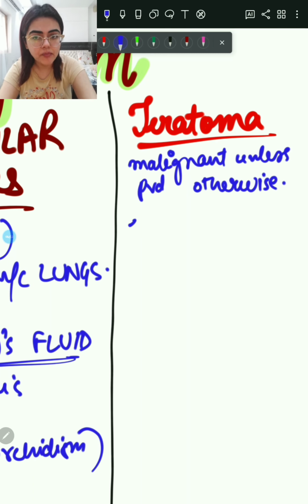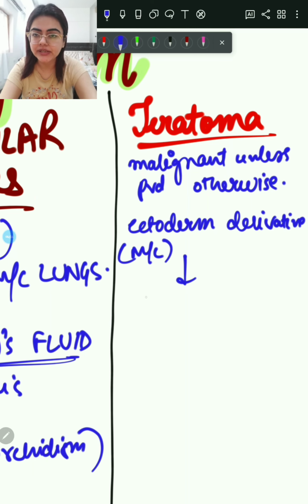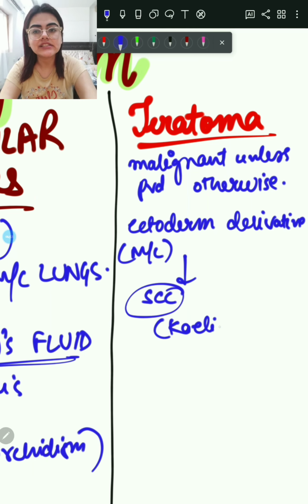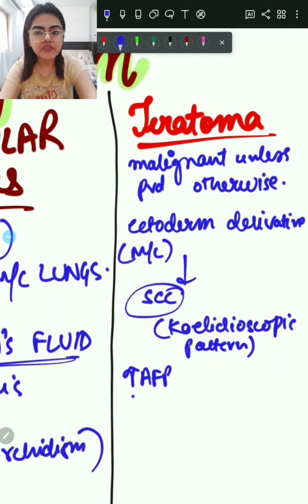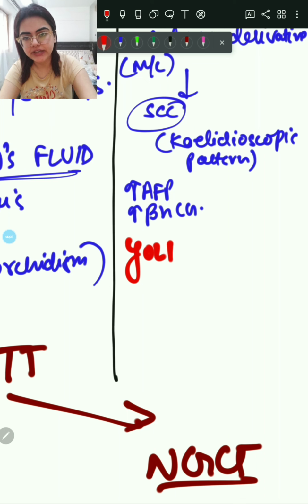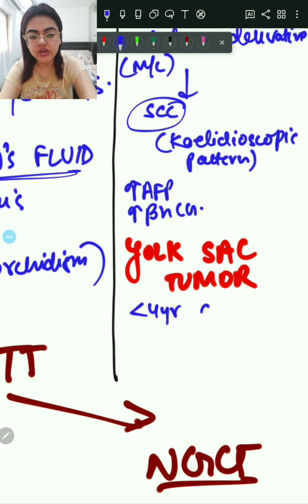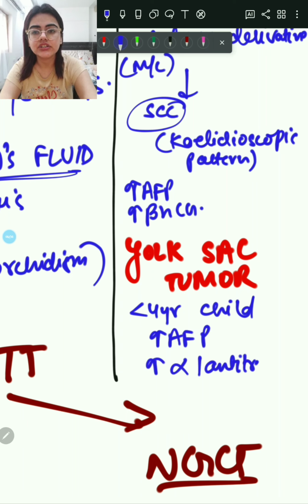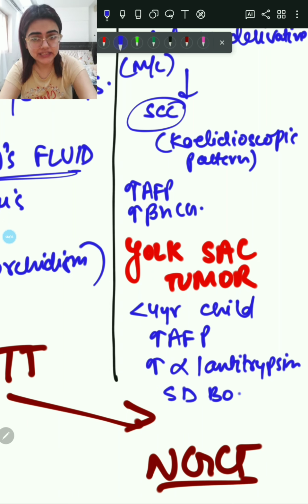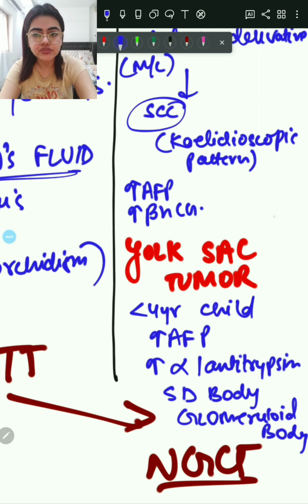The most common cellular component seen in teratoma is the ectodermal derivative, and usually it is squamous cell carcinoma. If squamous cell carcinoma is there, the teratoma will show a kaleidoscopic pattern. There is increased AFP and increased beta HCG. Then comes the yolk sac tumor. The yolk sac tumor usually occurs in children less than 4 years of age, shows increased AFP, increased alpha-1 antitrypsin, and has a special property of showing Schiller-Duval bodies.